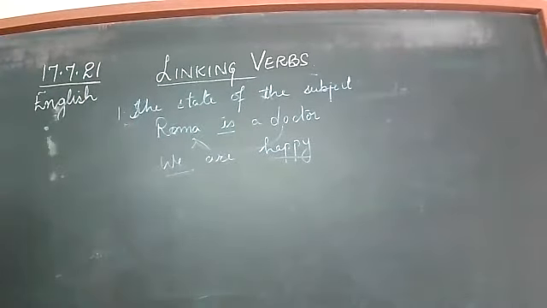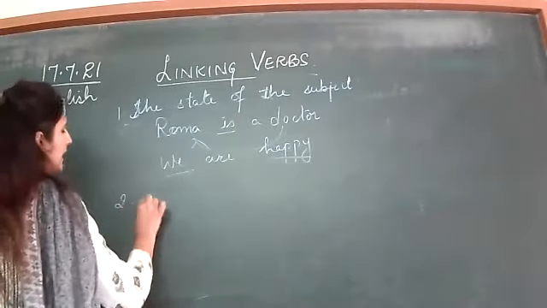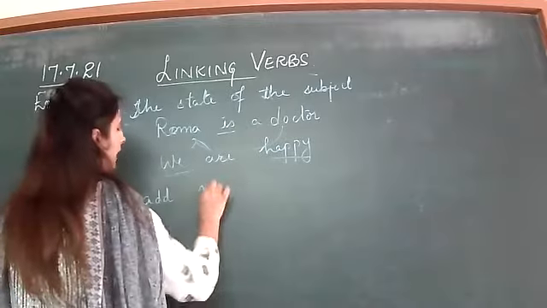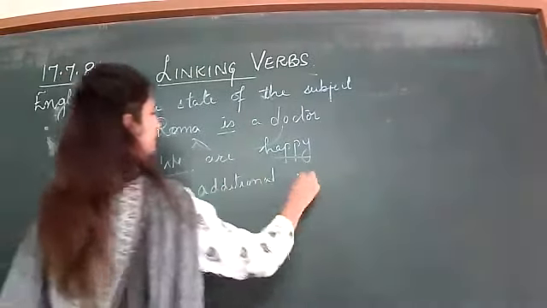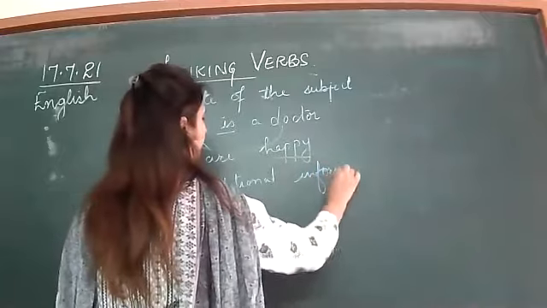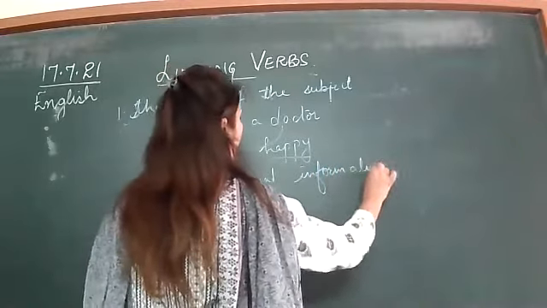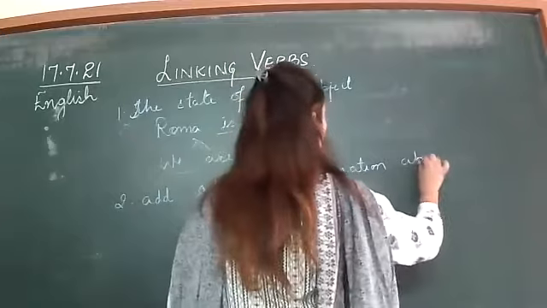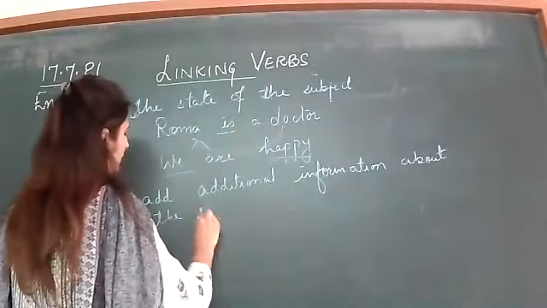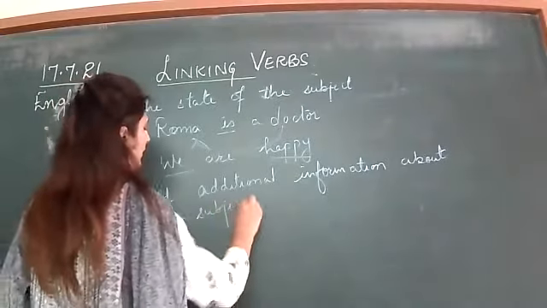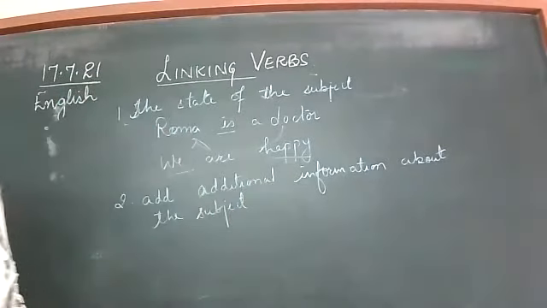Next, it also adds some additional information about the subject.